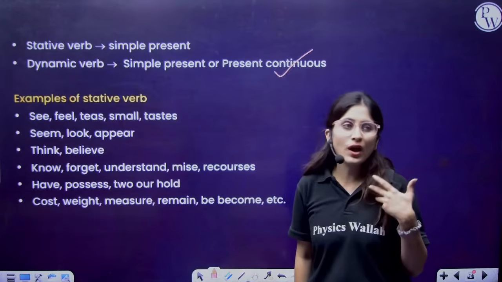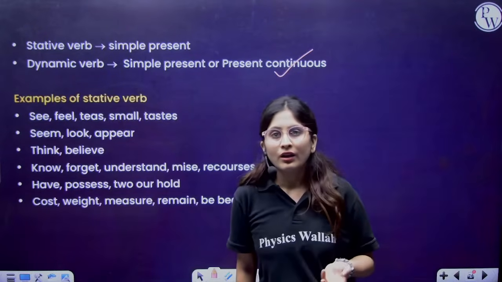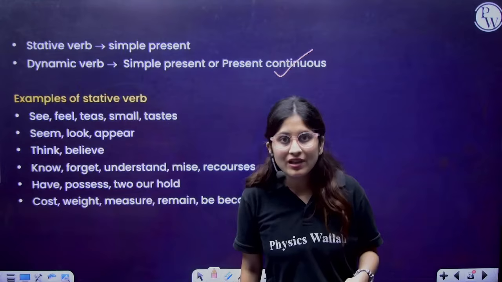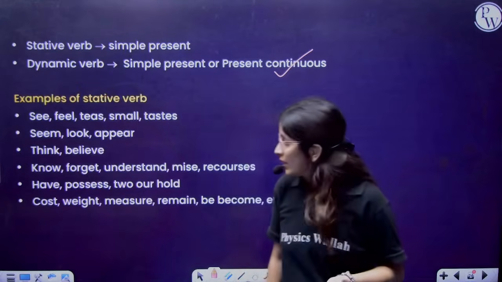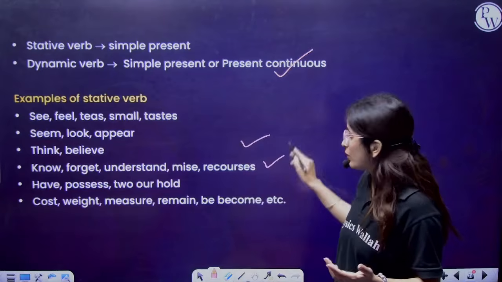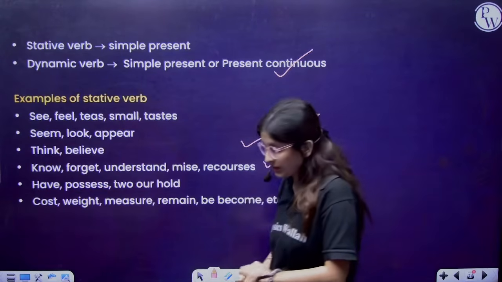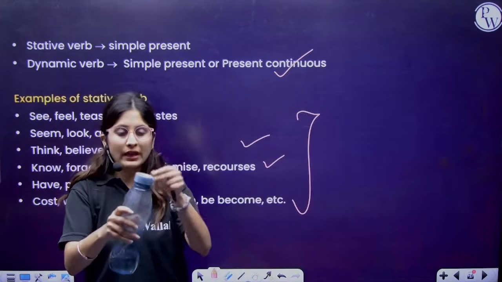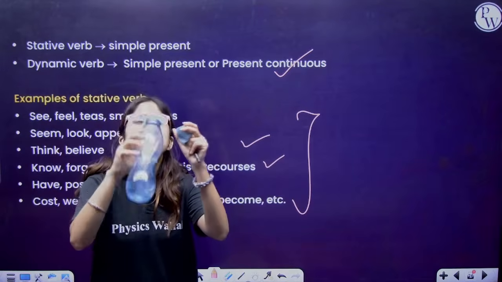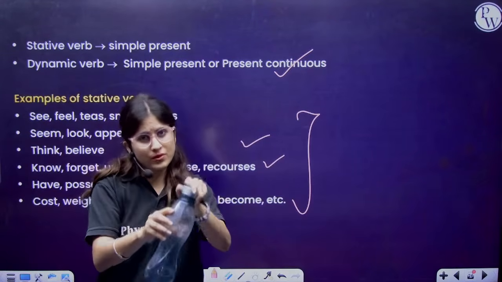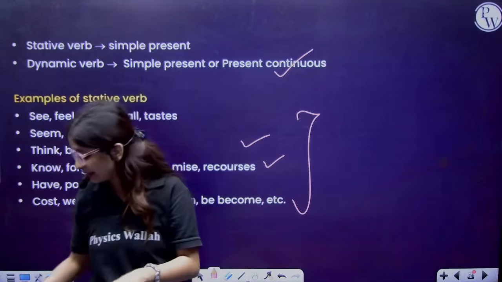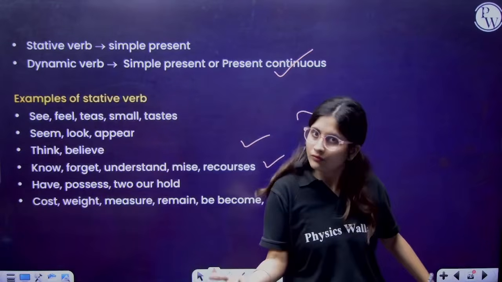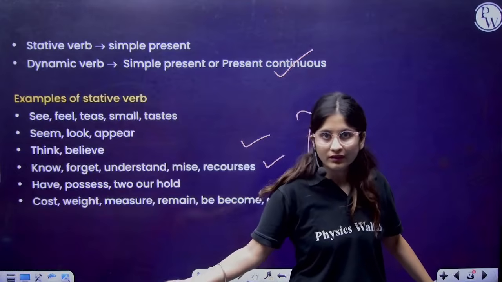Actually, this is like you are not doing it by yourself. It is happening. For example, I am watching. I don't want to watch, but I am watching, because I can watch. Fine. Seem, look, appear, think, believe. So we can say the feeling words are stative verbs. What do you mean by stative verb? That is the feeling. For example, there is a water bottle in front of you, and I am drinking. The taste of water is bland. The taste is natural. Involuntary. You are not making the effort. You are getting it.